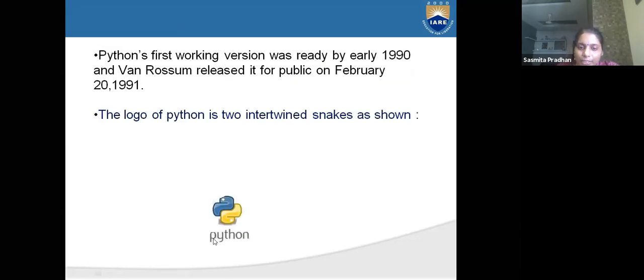This Python symbol is like this. Python is one type of snake, no? See, there are two heads, two sides. So Python is the snake type. Python's first working version was in 1990, and Van Rossum released it publicly on February 20, 1991. The logo of Python is two intertwined snakes, means two heads of snakes will be there.